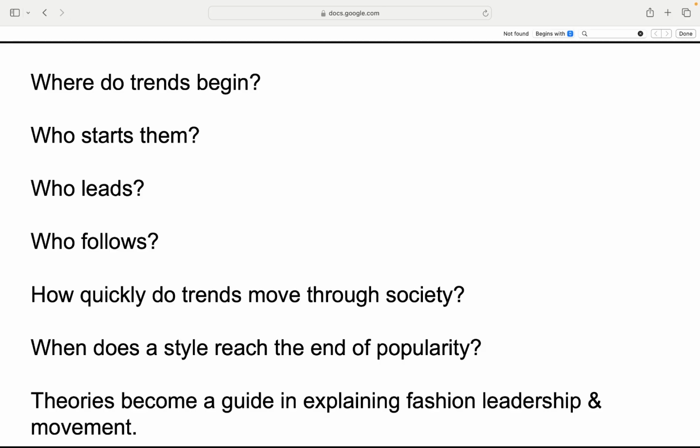Fashion Trends 101. Who, what, when, where, and why we care. Ever wonder how one minute you're rocking mom jeans like a boss, and the next everyone's side-eyeing you for not wearing cargo skirts? Fashion trends move fast, but there's a method to the madness. Let's break it down. Where do trends begin? Everywhere and anywhere. Runways, TikTok, music videos, street style, protests, or your cousin's weird DIY fit that suddenly goes viral. Inspiration doesn't discriminate. If it turns heads, it has potential. Today's fashion moment could start in Milan or in your local thrift store.